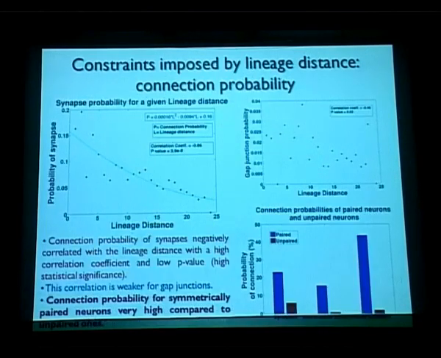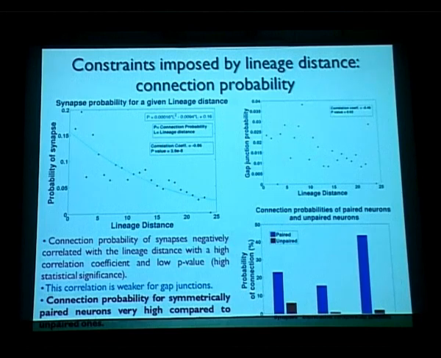So the next thing we looked at is constraints imposed by lineage distance when it comes to connection probability, and the most noticeable thing is that the connection probability of synapses falls as lineage distance increases. In fact, the p-value is extremely low with a very good correlation coefficient. This correlation is much weaker for gap junctions. As you can see, there's hardly a trend there, and that's borne out also by the p-values.